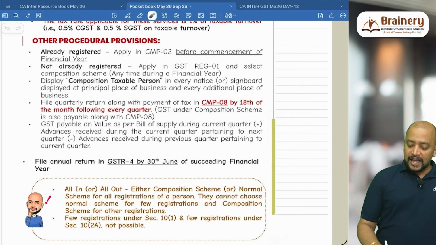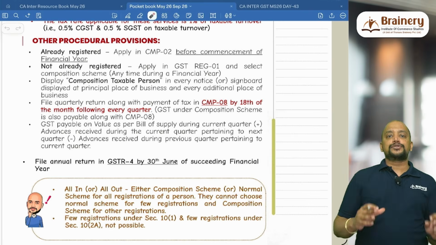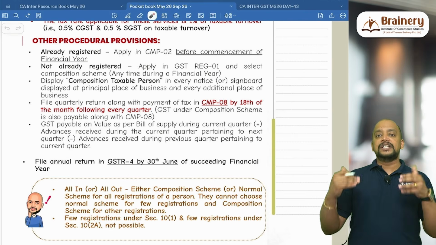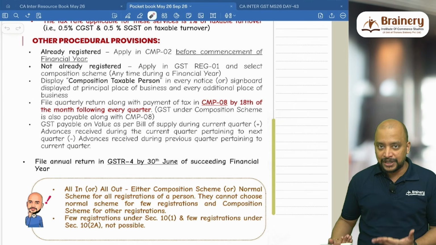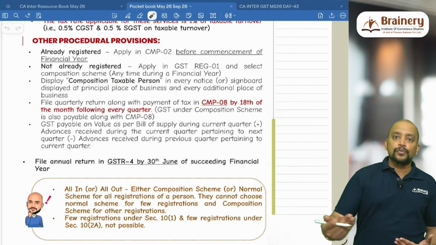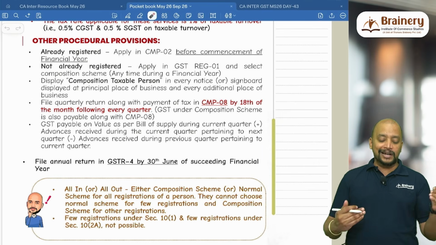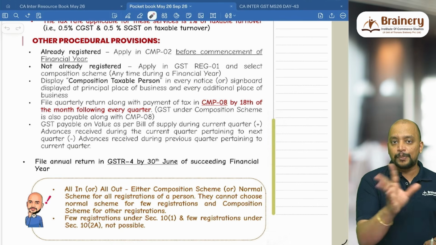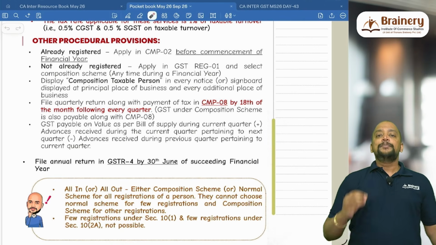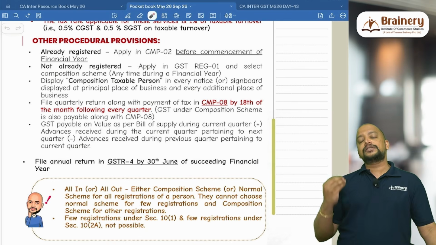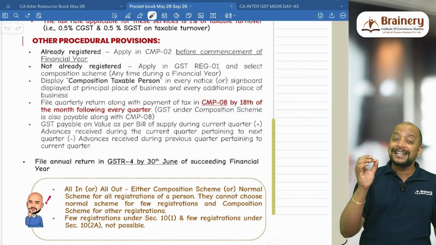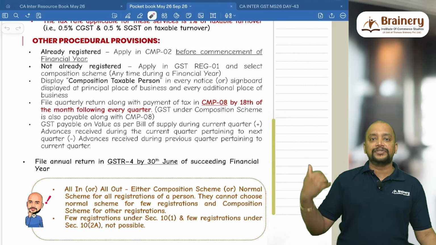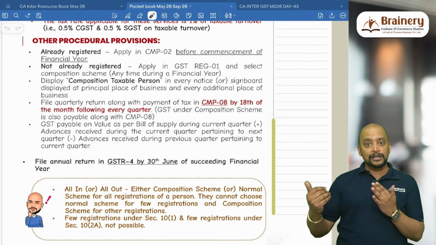And then every person who is under composition scheme has to display that they are under composition scheme in every notice, signboard, displayed at the principal place of business and additional place of business. Also in every invoice or other document, they need to mention that they are under composition scheme. And the type of returns that will be filed by a person under composition scheme is quarterly return, because they have to pay tax on a quarterly basis. So they have to file quarterly return by 18th of the month following every quarter. For example, Jan to March quarter by 18th of April, and April to June quarter by 18th of July.